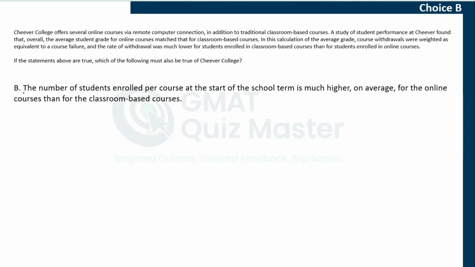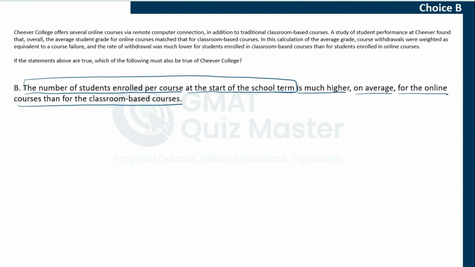Choice B, the number of students enrolled per course at the start of the school term is much higher on average for the online courses than for classroom based courses. So this choice is trying to say that the number of students enrolled per course at the beginning of the course, and we are talking about the average number for all online versus all classroom based courses, is higher for online courses than classroom based courses. This is the meaning of this choice.